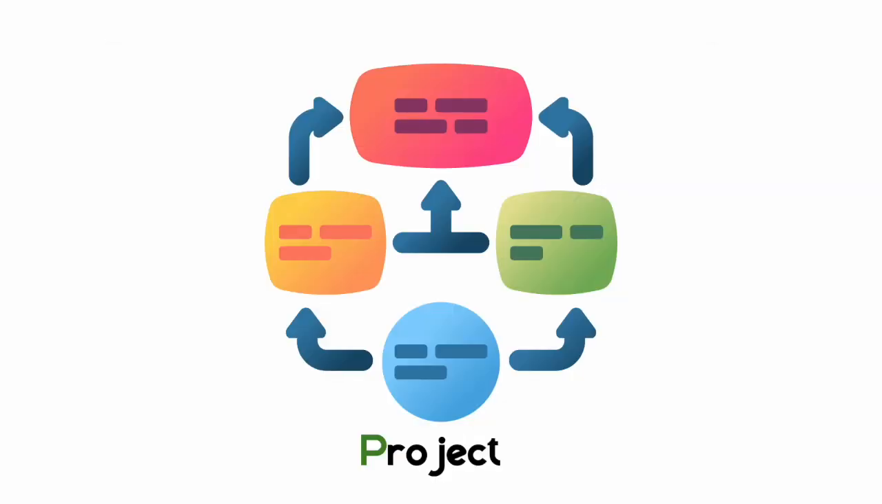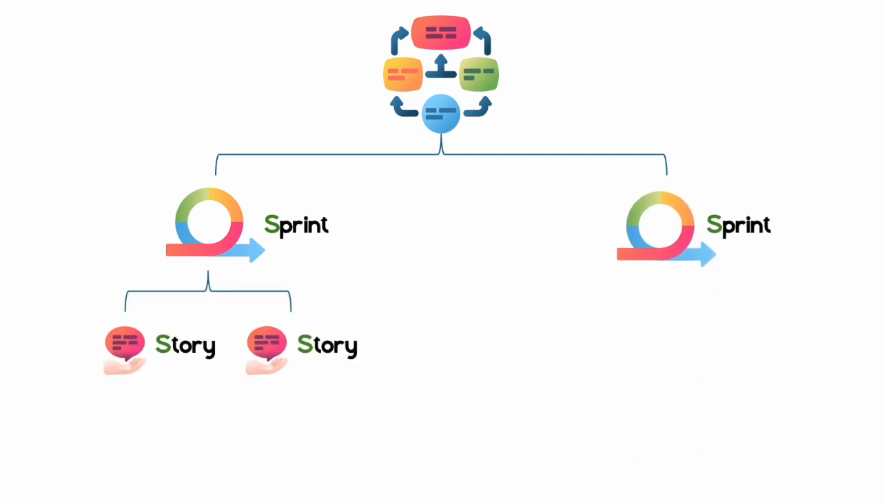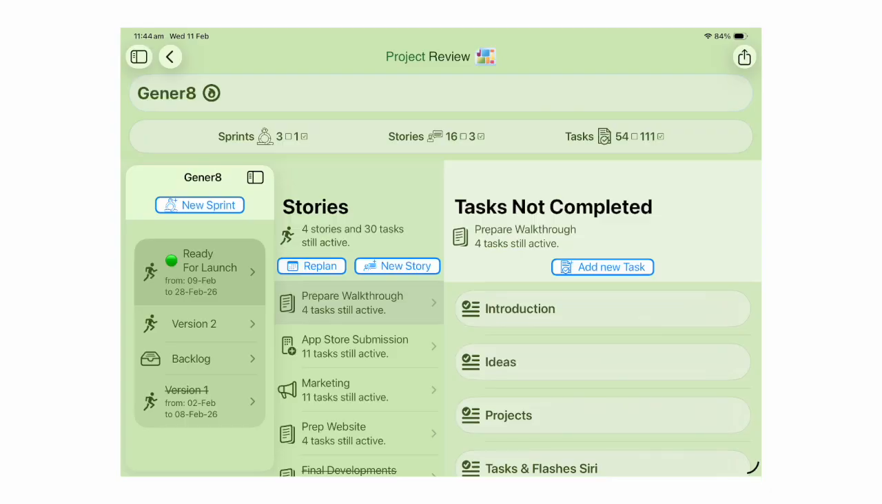Projects. So actions logically break into projects, and as you'd expect, projects break into sprints, and sprints break into stories, and stories break into tasks. This is fairly standard. So if you look at this example, I've got my sprints on the left, my stories in the middle, and my tasks on the right.